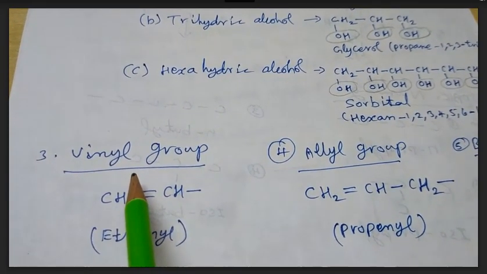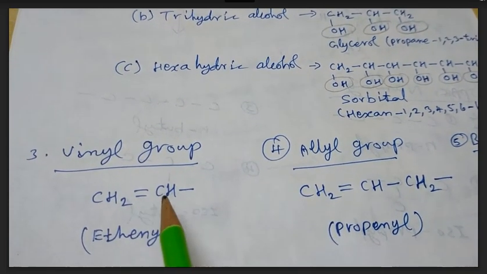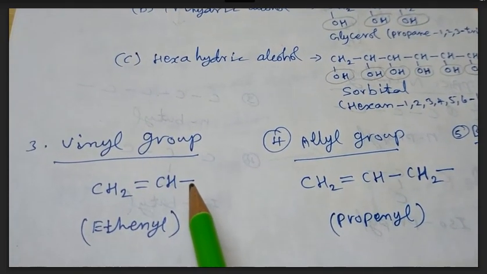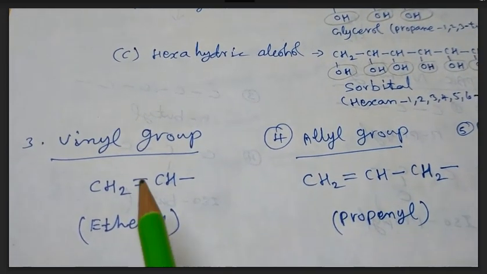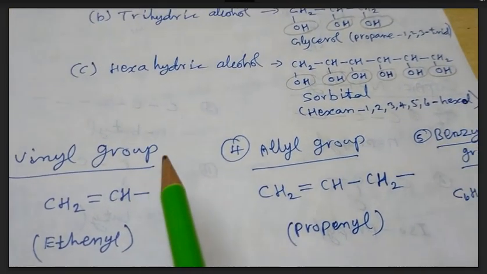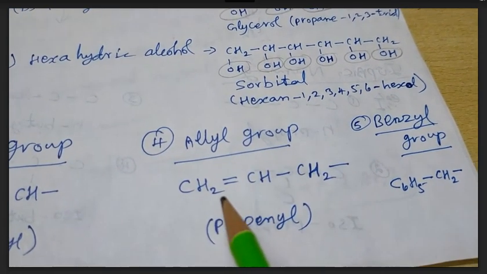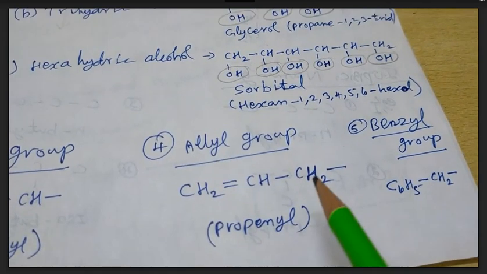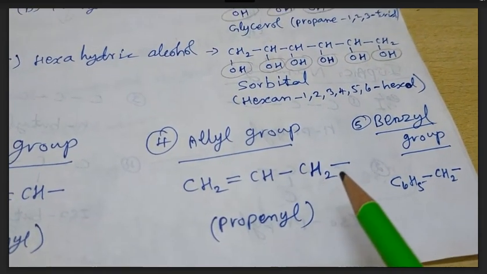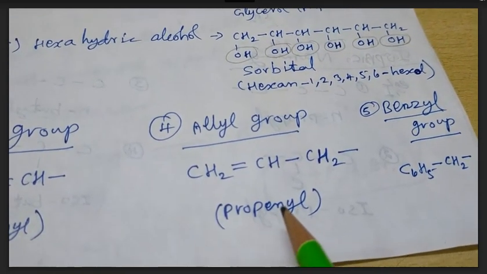Next one, what is vinyl group? C double bond C system having one free valency, that is ethenyl, that is called vinyl group. The next one, allyl group. Here C double bond C group having CH2 group with one free valency, that is propenyl group, that is called